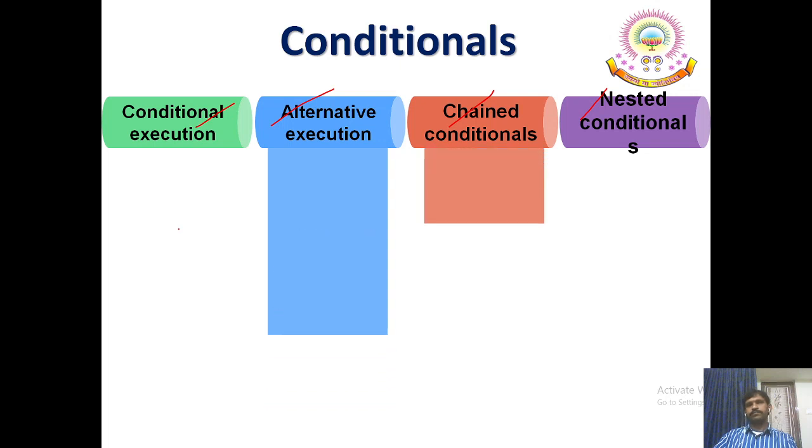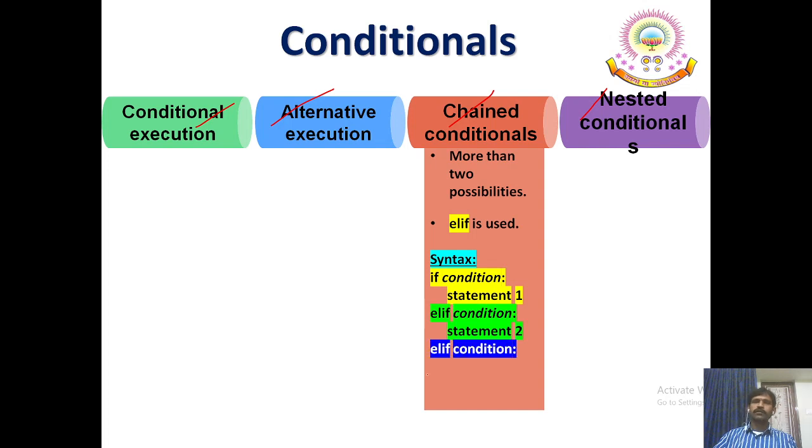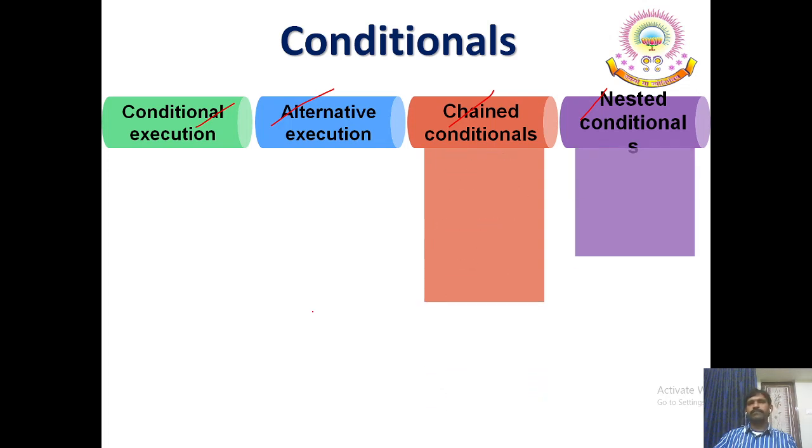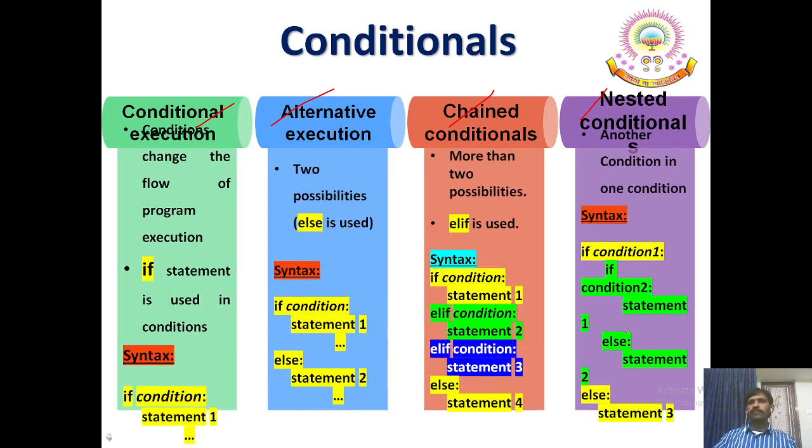See the same. Then chained conditional means the elif ladder. More than 2 possibilities are there. Elif is used. Syntax: if the condition is true, statement 1 is selected. Elif, the condition, statement 2 is selected, or elif, elif, and so on. Then the last one, the nested if statement. Another condition in one condition. Syntax: if condition 1, if condition 2, statement 1, else, statement 2, else, statement 3. So these are the 4 different ways of conditionals available in Python.